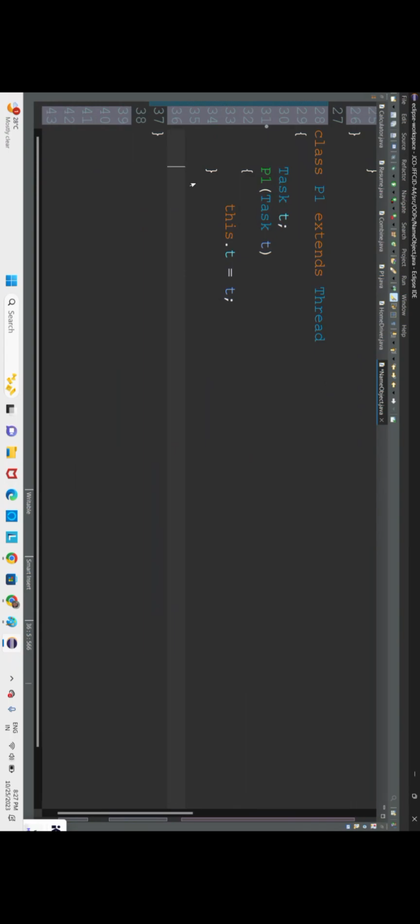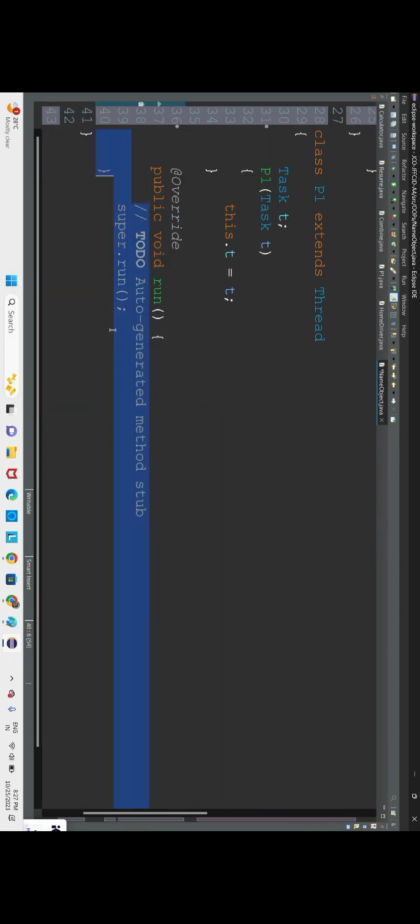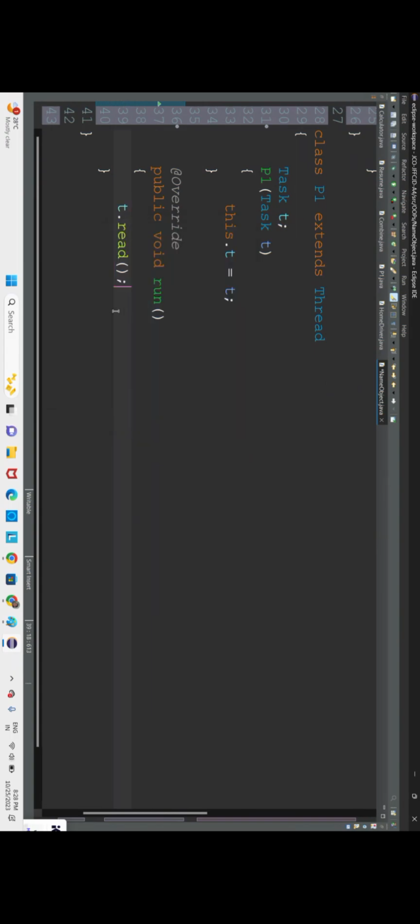Now next, if you want to give a task, it is possible only through the run method. Whatever you do, create an object, go for start method, stop method, do whatever you want. But a task, if you want to assign to a thread, go for run method. Next, variable t dot. Now we have to assign one reading task for this person1. Person1 should read the name object data.